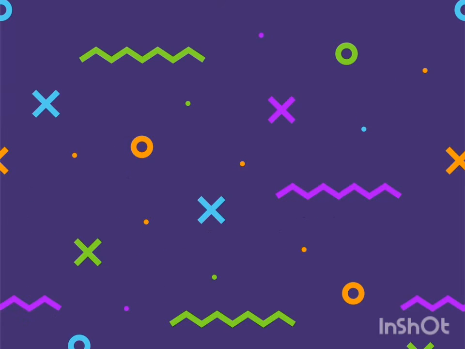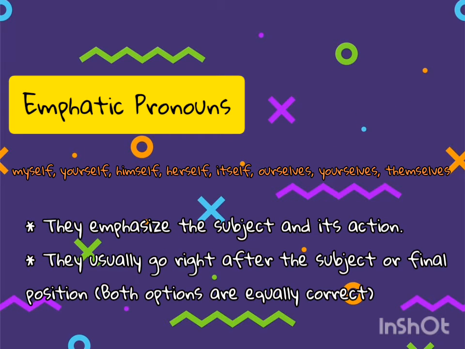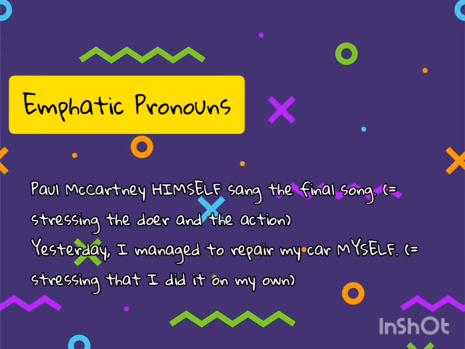We also find here emphatic pronouns. As the name indicates, they emphasize a noun. Emphatic pronouns also emphasize the action of the subject. Emphatic pronouns usually go at the end of the sentence or right after the subject. Have a look at the following examples so as to understand this better.